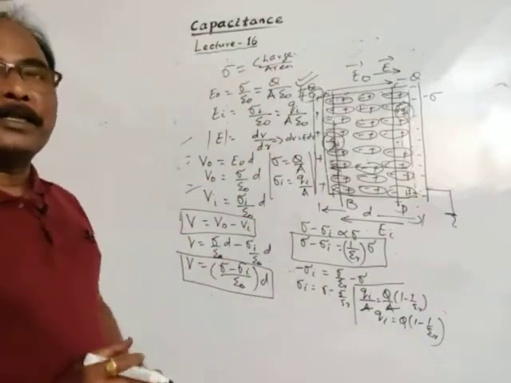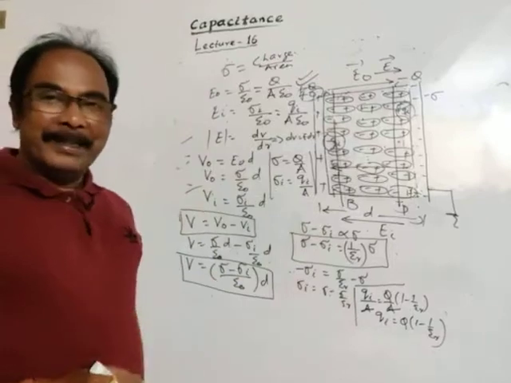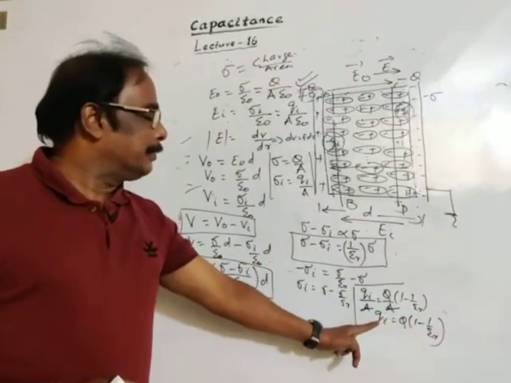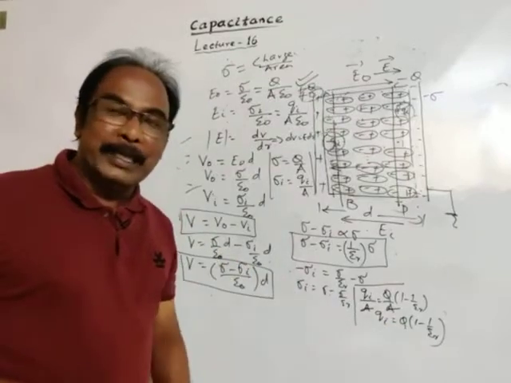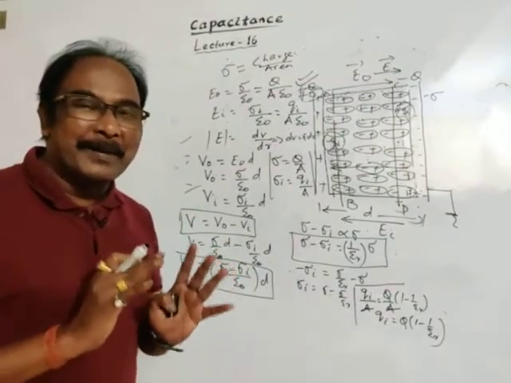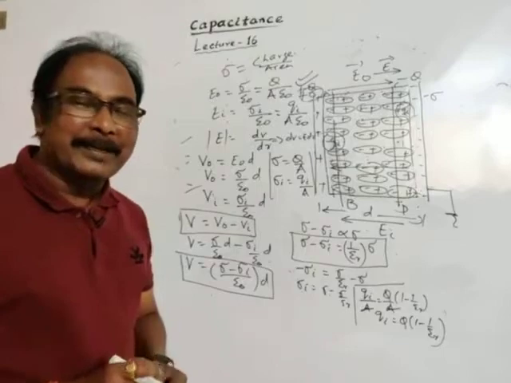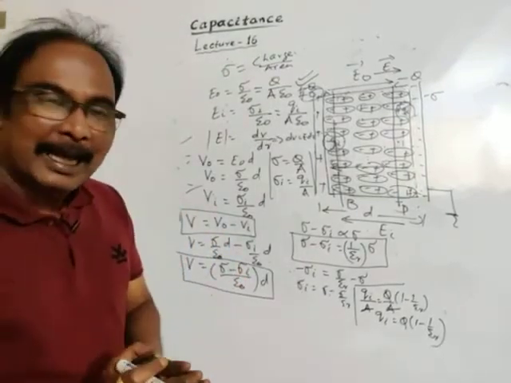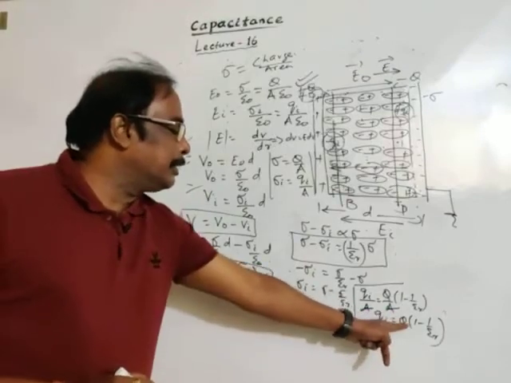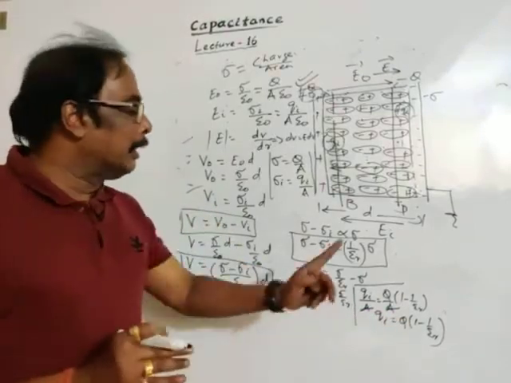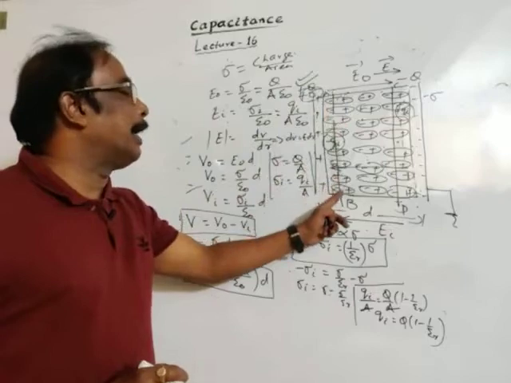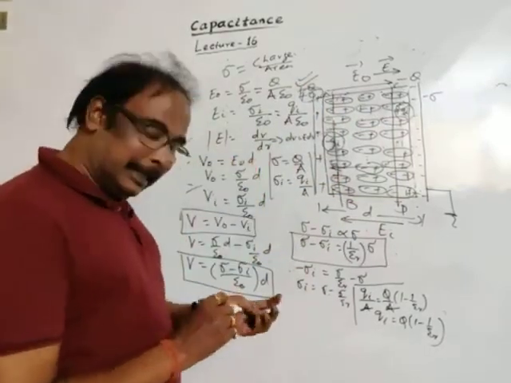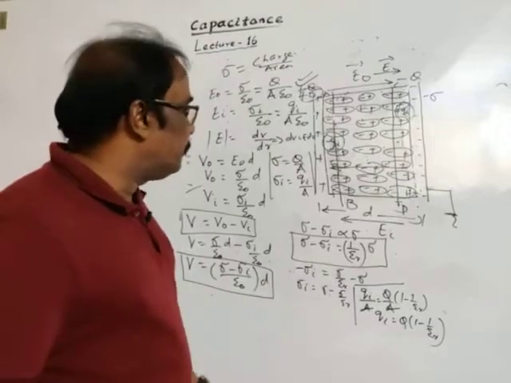I have discussed in the beginning of this lecture also, in electrostatic induction, this is inducing charge. Induced charge can never be greater than inducing charge. It may be equal to or less than the inducing charge: equal to the inducing charge in case of a conductor, less in case of dielectric or non-conductors. Okay. We have already discussed it. Now we'll use this formula.